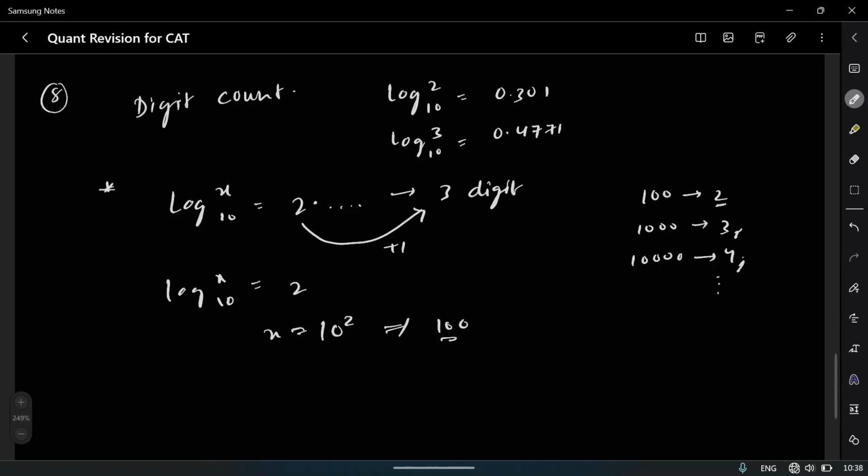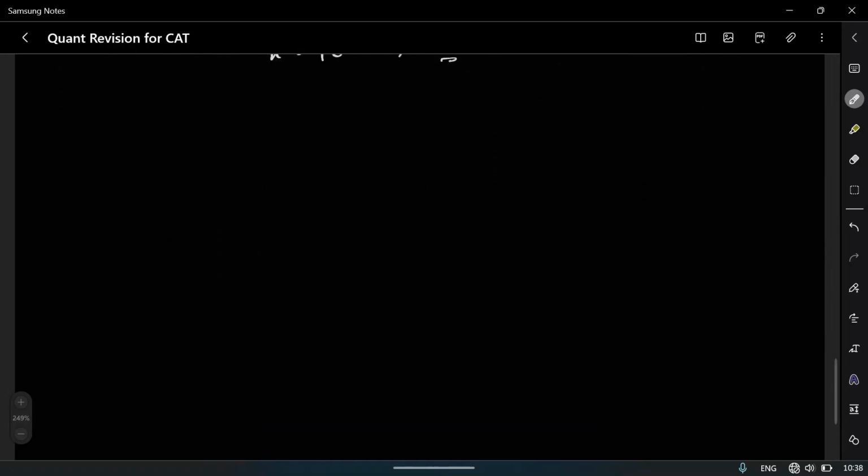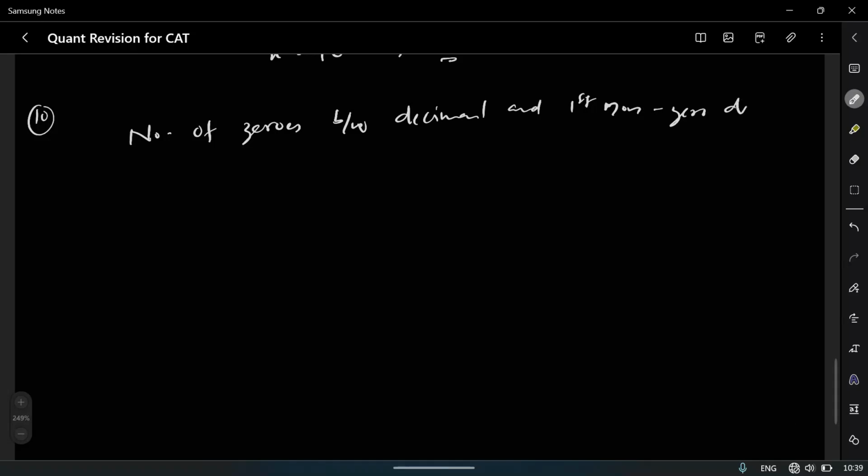Okay. After that, we have another important concept, which is the number of zeros between the decimal and the first non-zero digit.